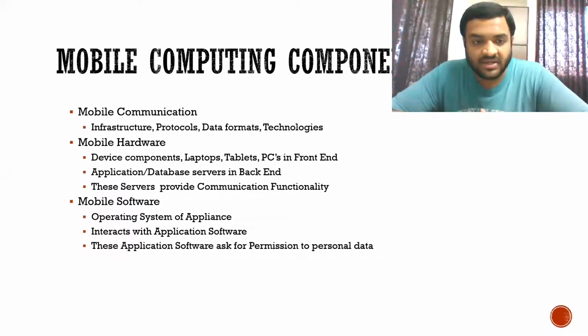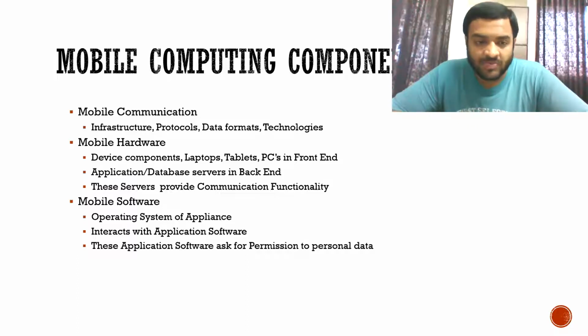We require infrastructure, the towers and all, so that we can do communication. Then we have protocols for how to access that service, the data format in which the data is transferred, and what technologies we are using as a mobile company.